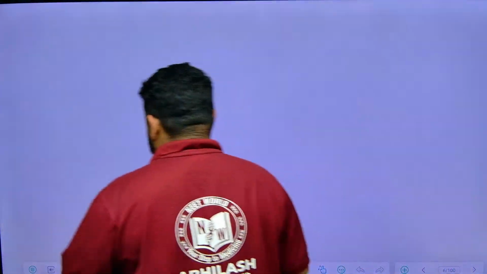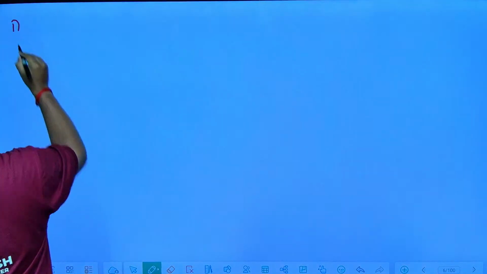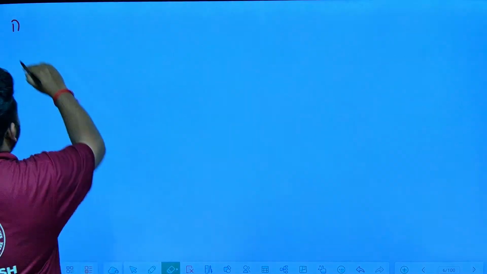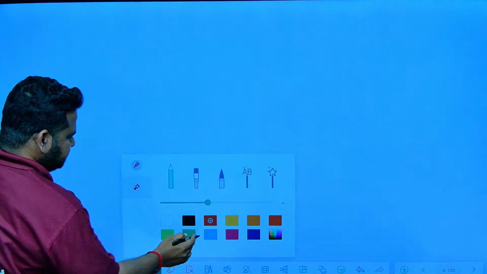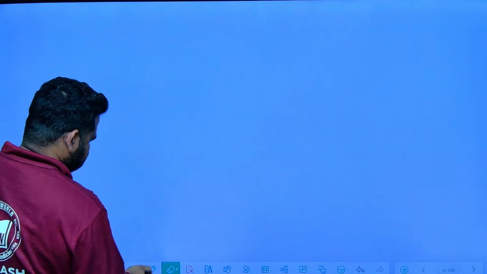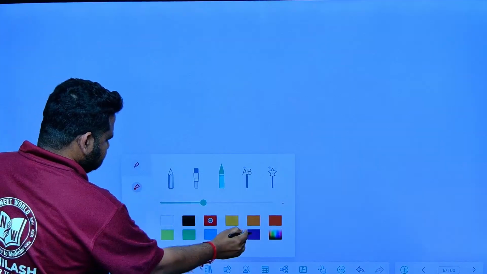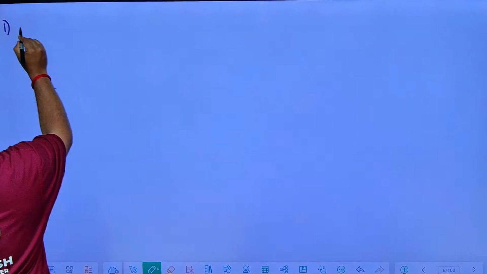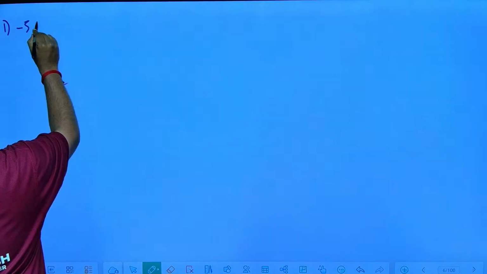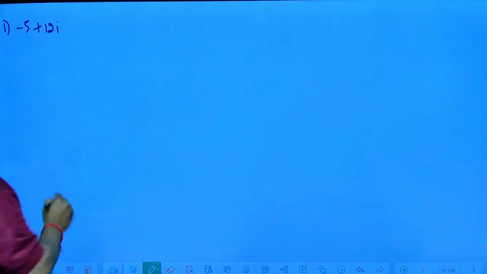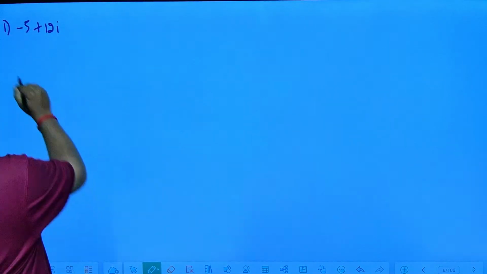The first question that we are having is, you have to find the square root of minus 5 plus 12i. First of all, this is a 2 mark question, so certain steps should also be there.